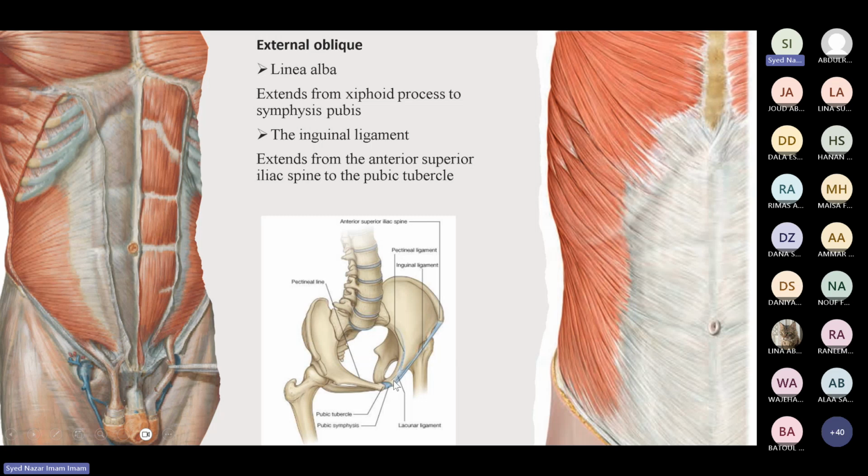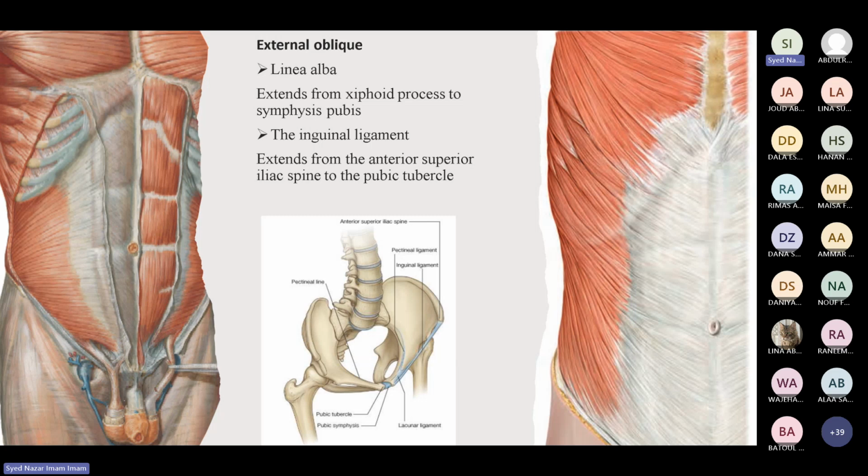So here we have the pubic tubercle, and medial to the pubic tubercle, we have the pubic symphysis. One very important point here in the superficial marking: what is the mid-inguinal point and what is the midpoint of the inguinal ligament?